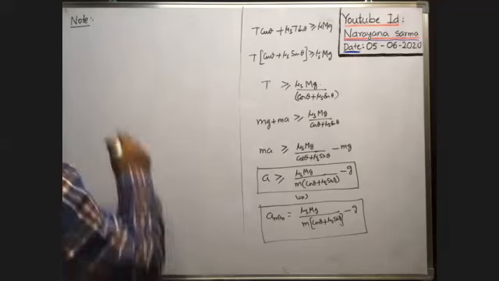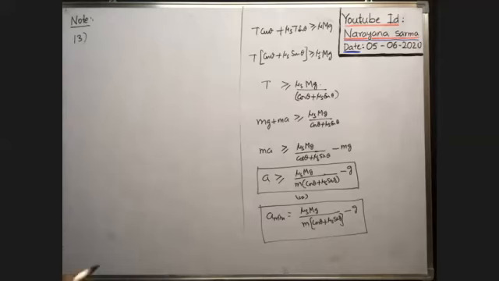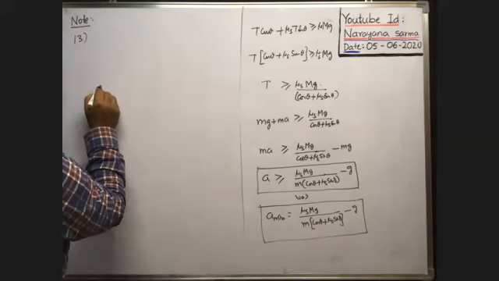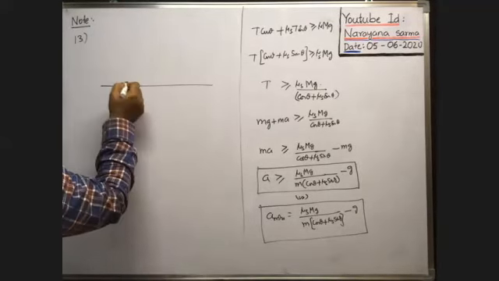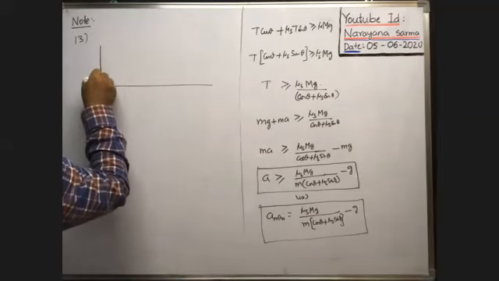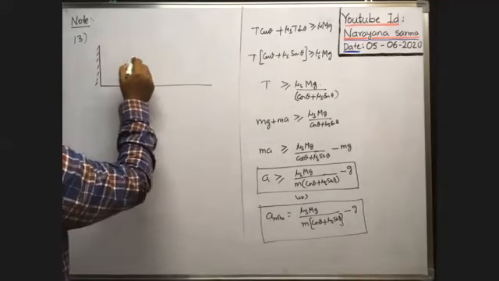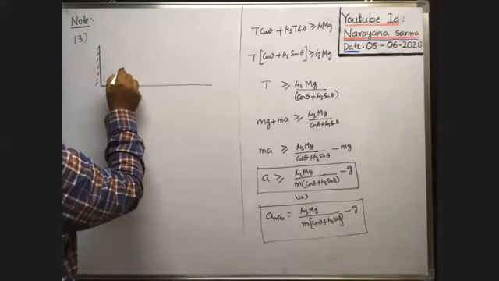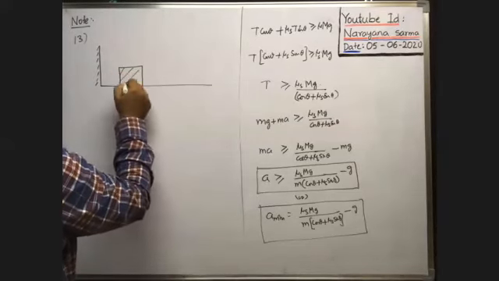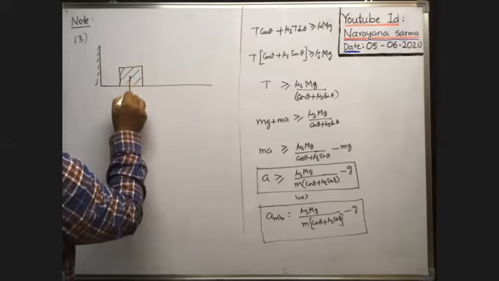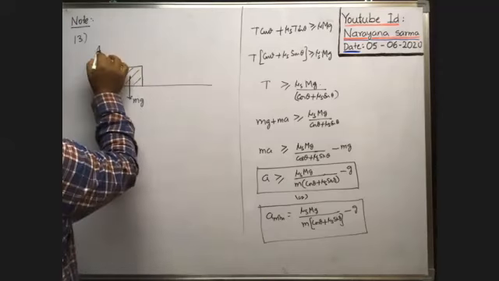Okay. Next, note 13, last note point. Suppose on the rough horizontal floor, here is a vertical wall or vertical support. Here one block having mass m is kept over the rough horizontal surface, so that the weight mg acts downwards.